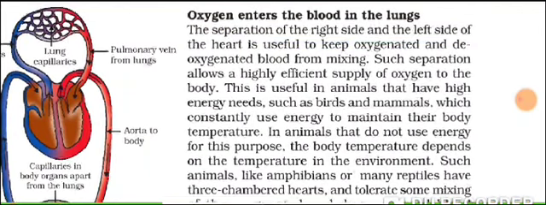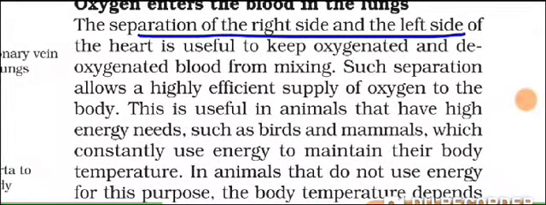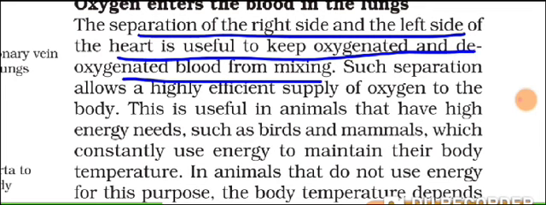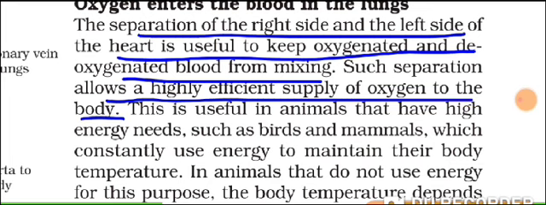The reason over here is the separation enables that the oxygenated and deoxygenated blood is not mixed, because in higher animals they require tremendous amount of oxygen. They are more energetic, especially the birds and the mammals. They move around actively, so their expenditure of energy is more, requirement of oxygen is more.